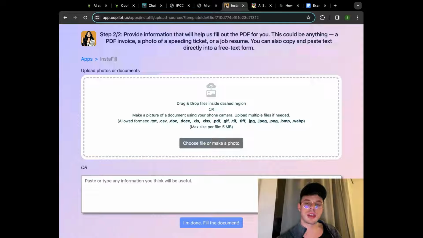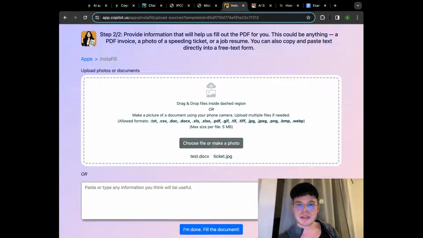But what I usually suggest to do is to have some documents that are pre-made. For example, you just once create a document where you can put your information, like name, address, and so on, and also take a picture of the ticket. In my case, the speeding ticket that I received, a picture of the ticket from which I need to extract the information.